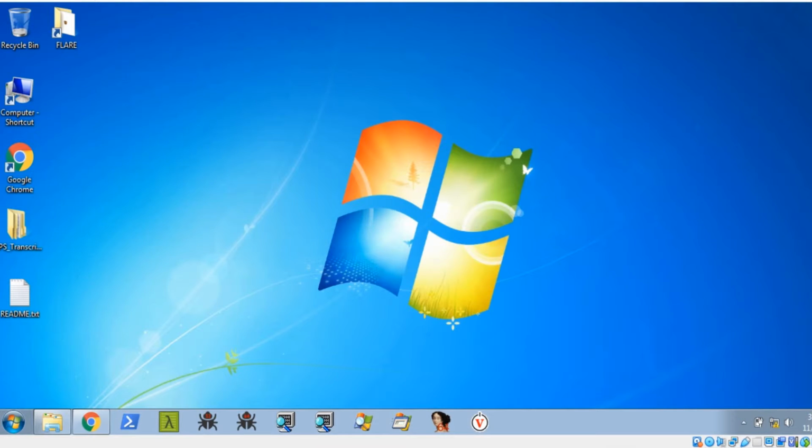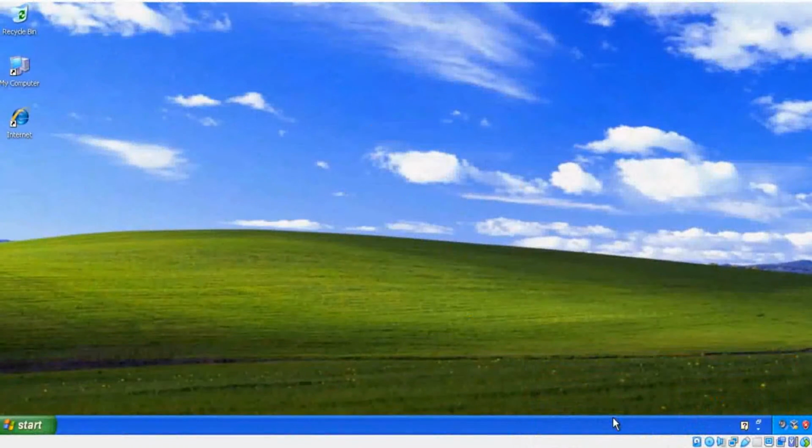Okay guys, I'm going to show how to analyze some malware using a Windows environment. Most of the time malware analysts use a Linux environment, Kali Linux or Ubuntu, but I'm going to show how to analyze some malware using Windows. You need two Windows virtual machines, Windows 7 and Windows XP. This is my infected machine, the malware infected machine.